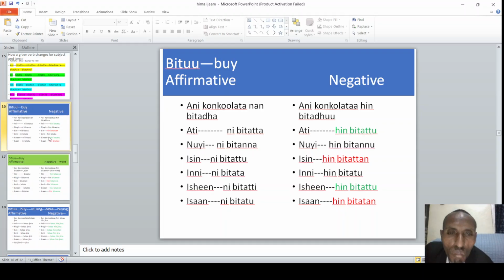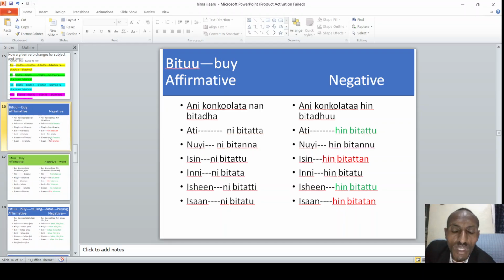Ani konkolaataa nan bitadha. Ani konkolaataa bitadhu. I buy a car. I don't buy a car. So this is the present, affirmative as well as negative. Right? Ati konkolaataa ni bitatta. Ati konkolaataa hin bitattu. From bitatta to hin bitattu. Nuyi ni bitanna. Nuyi hin bitan. From we buy to we don't buy.